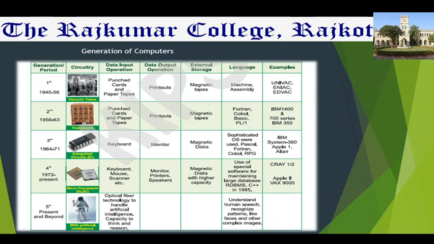Okay, so in all five generations of computer that I already explained, in different periods of computer generation, different types of circuitry were used, and even the input and output devices were different. But nowadays we are very much used to keyboard, mouse, scanner as input devices, and monitor, printer, and speakers as output devices. Okay, now I think you got these generations of computers.